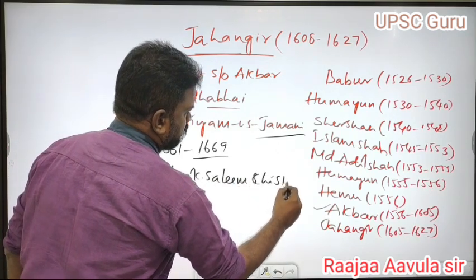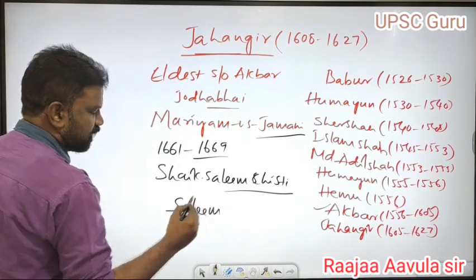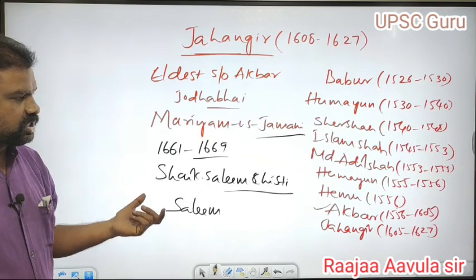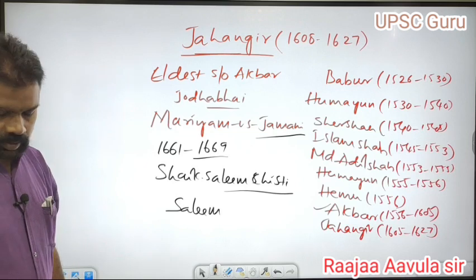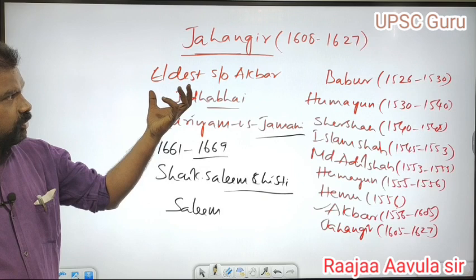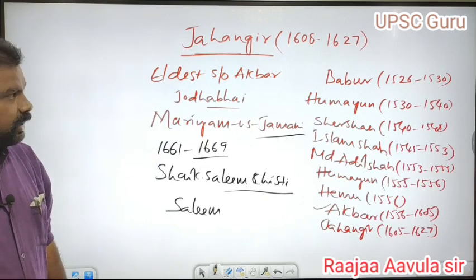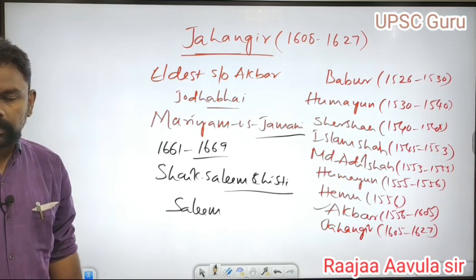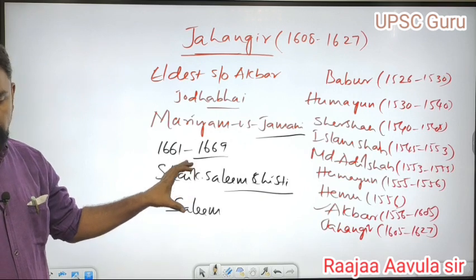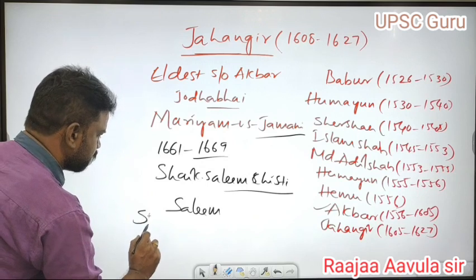That's why Jahangir is called Salim. The original name of Jahangir was Salim. During the Akbar period, Jahangir revolted against his father. Originally, Jahangir's original name was Salim, and he was originally called Sultan Muhammad Salim.